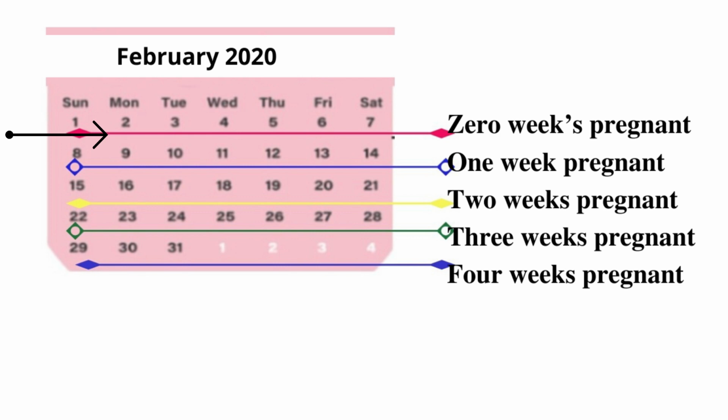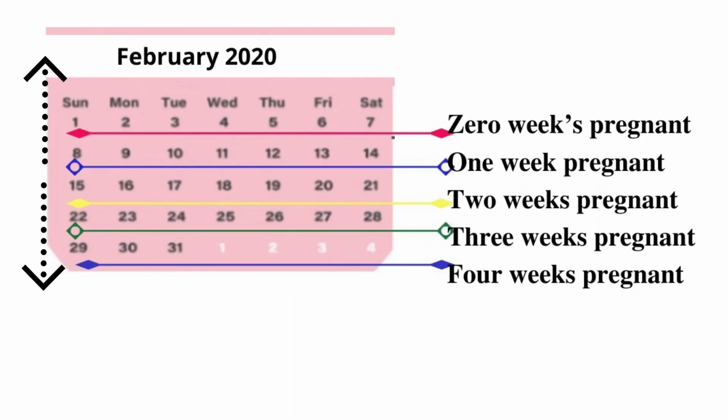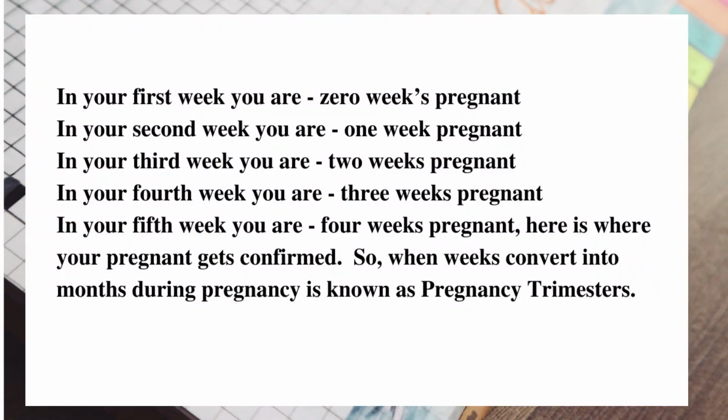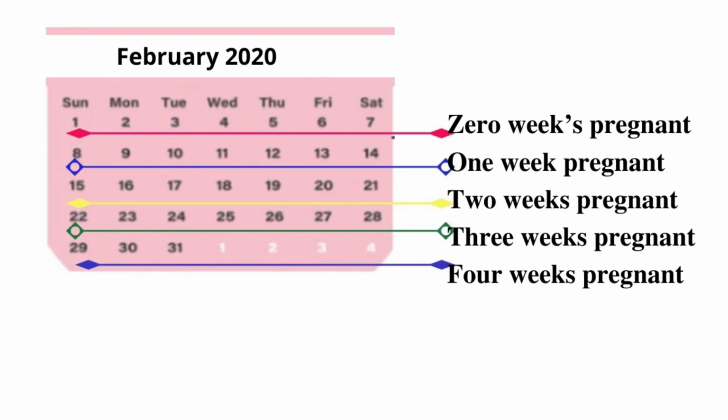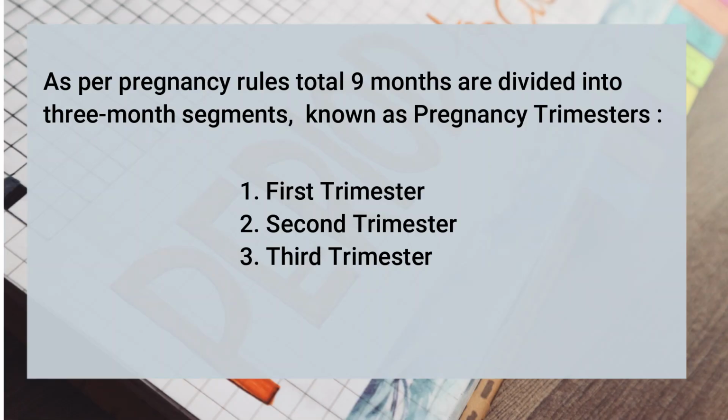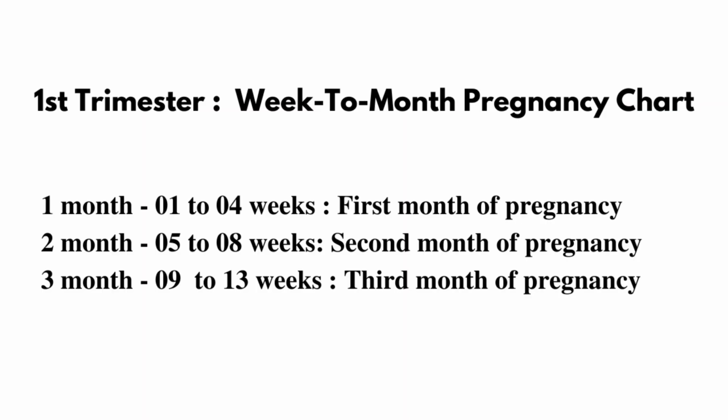That week when you got periods and the next month when you never got your period, we will have to go back and just count it as in your first week you are 0 weeks pregnant, in your second week you are 1 week pregnant, in your third week you are 2 weeks pregnant, in your fourth week you are 3 weeks pregnant, and in your 5th week you are 4 weeks pregnant. Here is where your pregnancy gets confirmed and from where weeks get converted into months during pregnancy, and that is known as pregnancy trimesters. Week to month pregnancy chart is going to help you understand your pregnancy weeks and months.